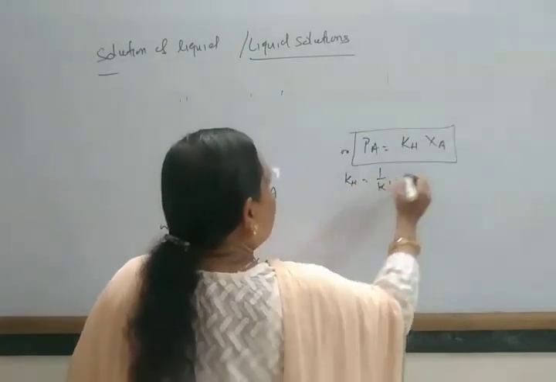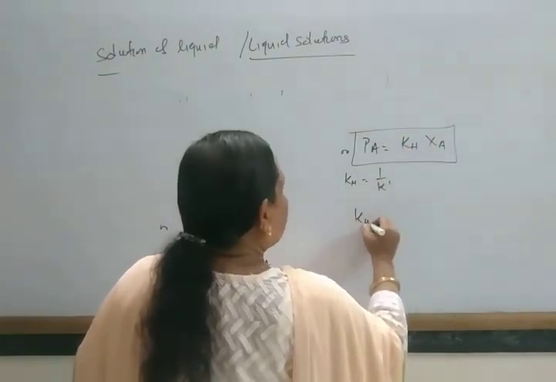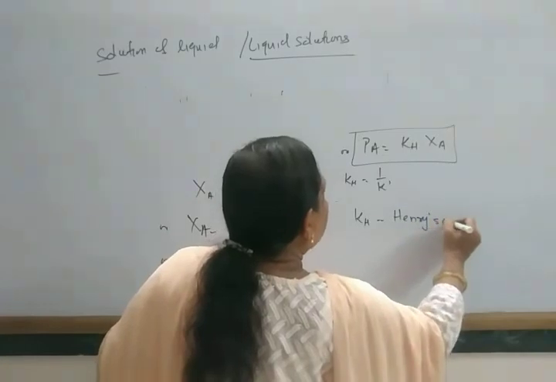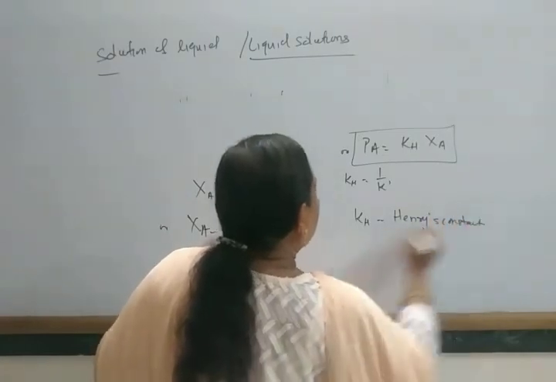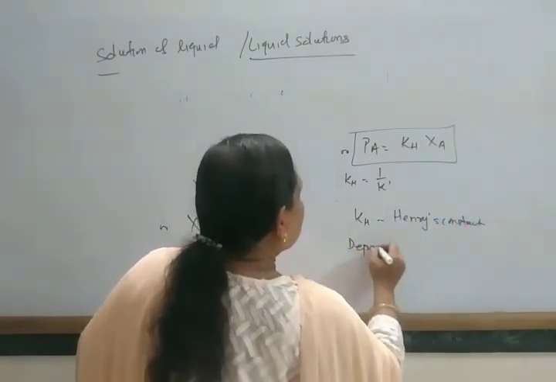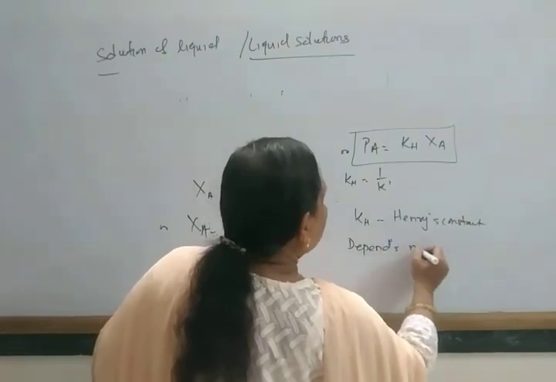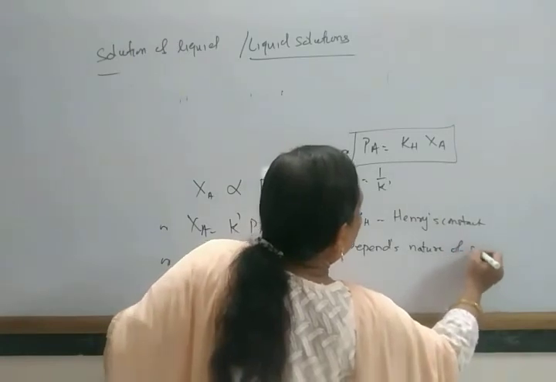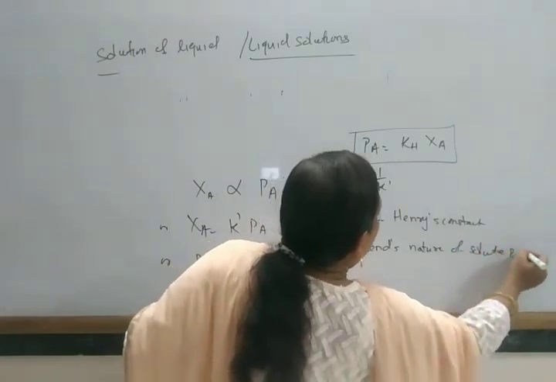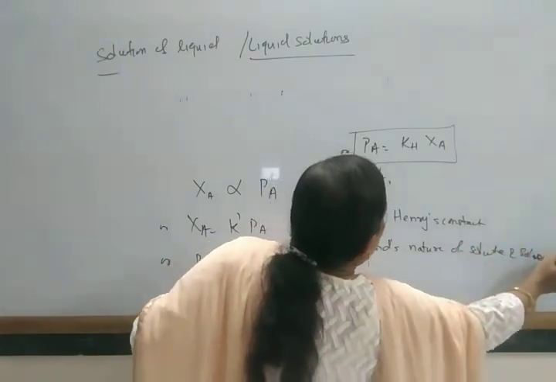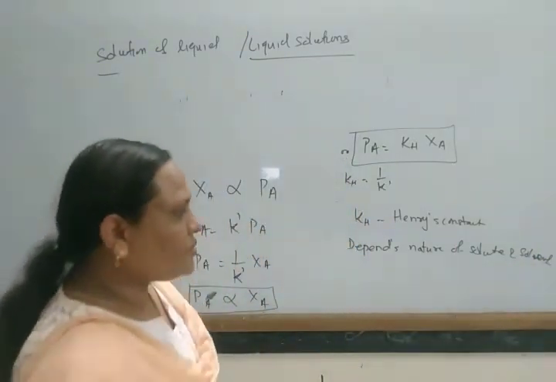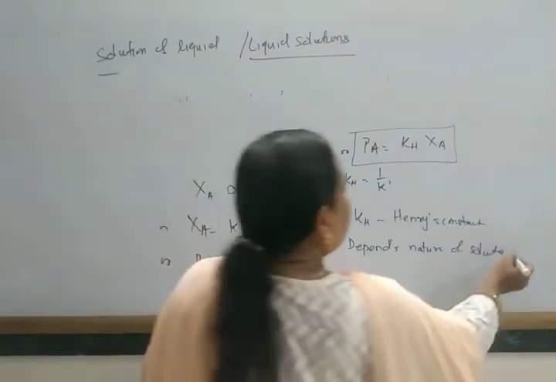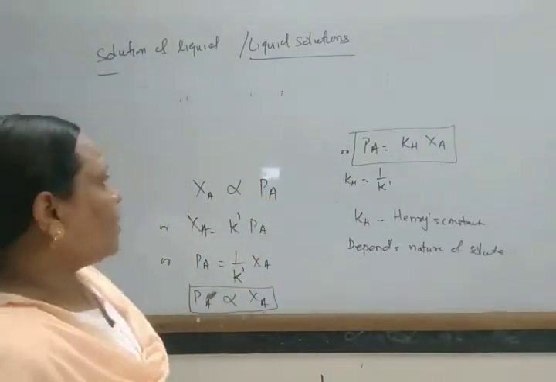This KH is called Henry's constant. It depends on the nature of solute and solvent. Generally it depends on the nature of solute.